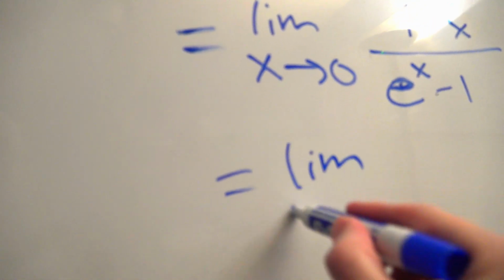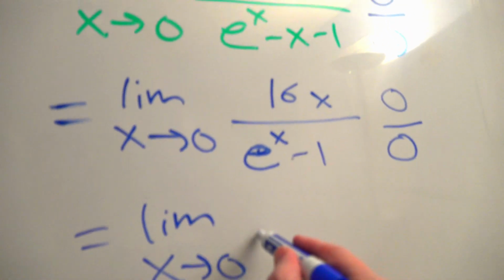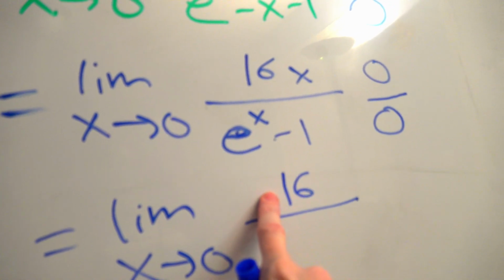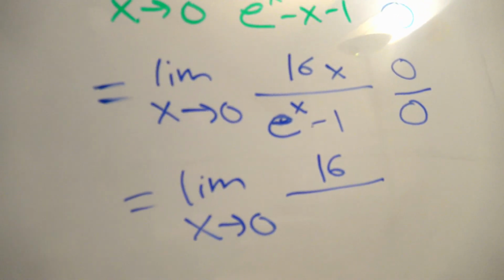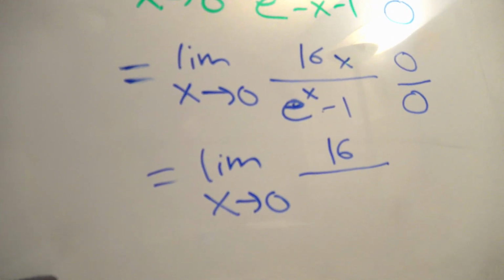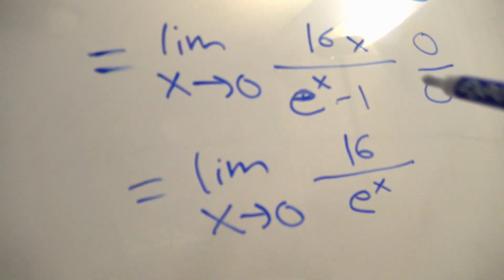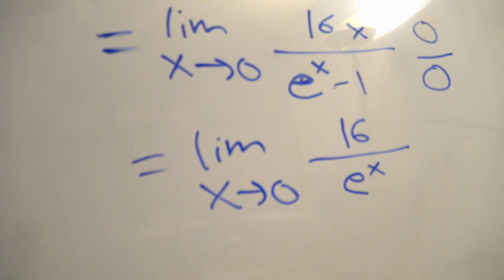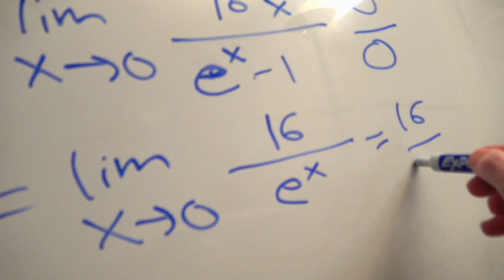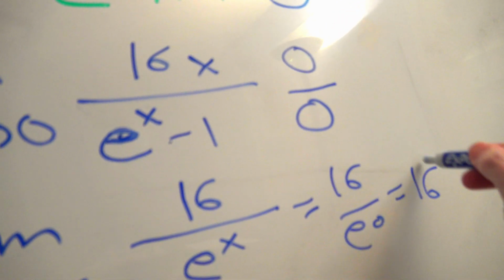So now, since it's still indeterminate, since it's still 0 over 0, we can take another derivative and try it again. Derivative of 16x is 16. I believe we have now departed the indeterminate world because guess what? It's not going to be 0 over 0 this time. It's going to be 16 over something. So we can now solve the problem. Let's find out what happens. E to the x derivative, isn't that just itself? Again, isn't minus 1 just 0? Plug in 0, and you get 16 over e to the 0, which is 1. So 16 over 1 is 16, final answer.